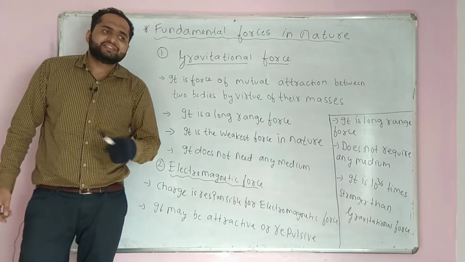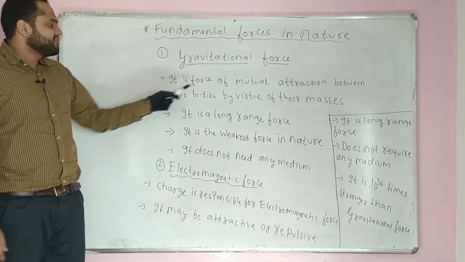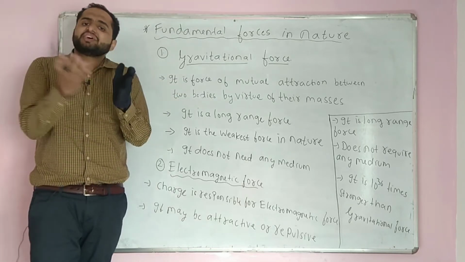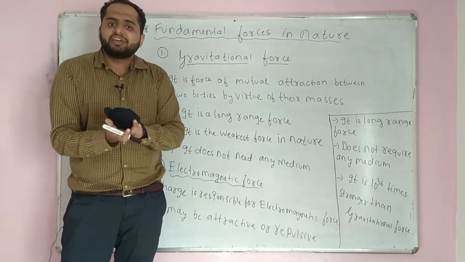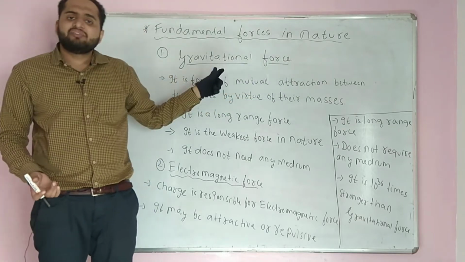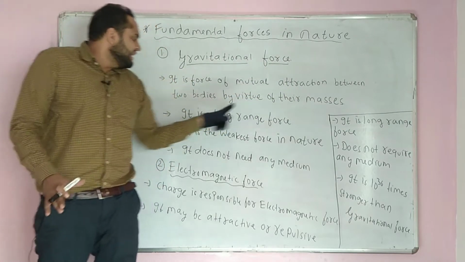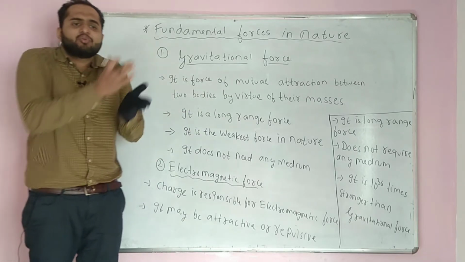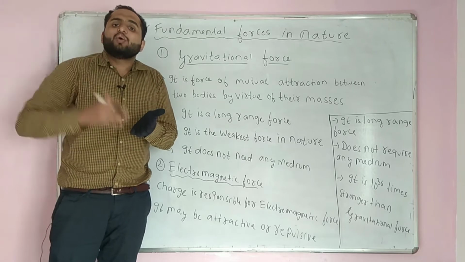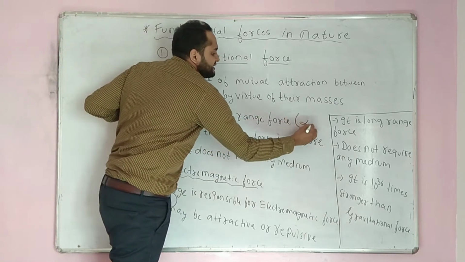Fundamental forces in nature. The very first one is gravitational. Right, gravitational force is the force of mutual attraction between two bodies. Two bodies which have mass attract each other. That is, mass is responsible for gravitational force. Without mass, there is no gravitational force. Right? It is a long range force. What is the range of gravitational force? 10 meters, 1 kilometer, 1000 kilometers? The range of gravitational force is infinite.